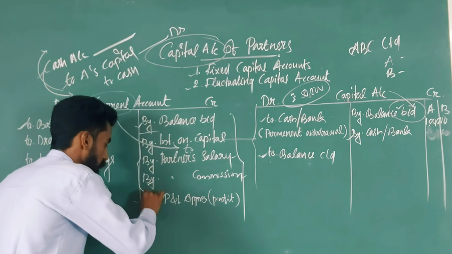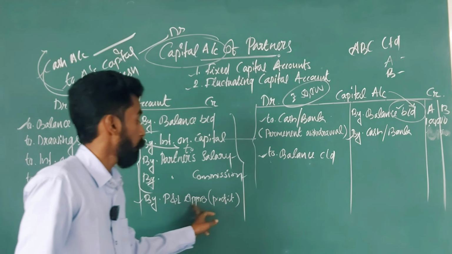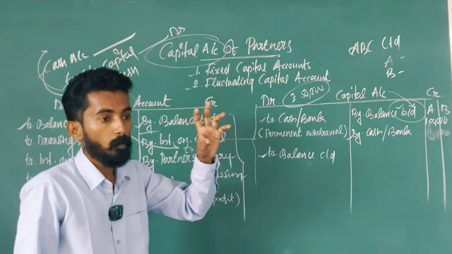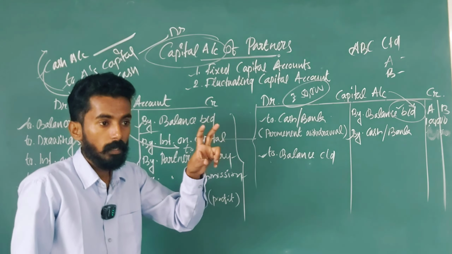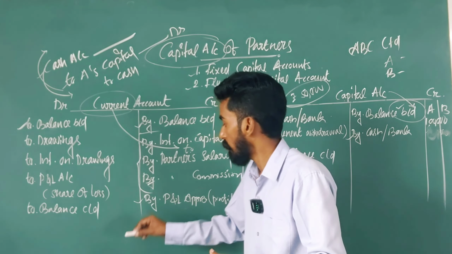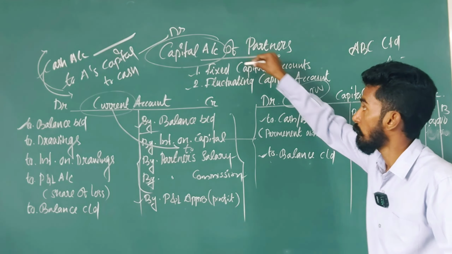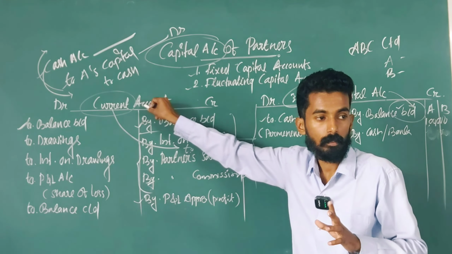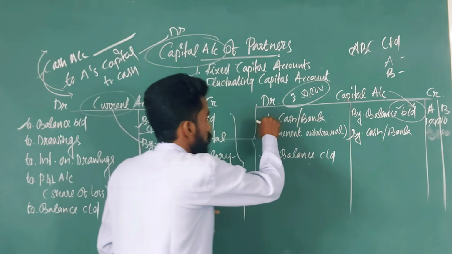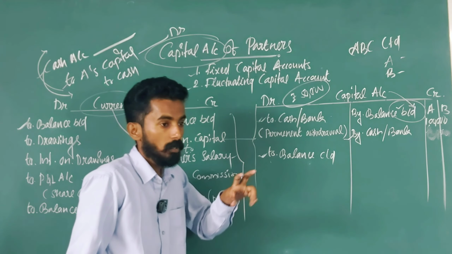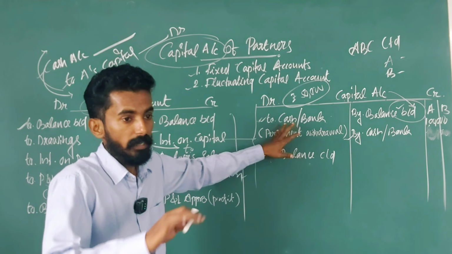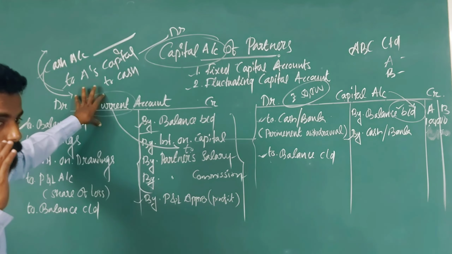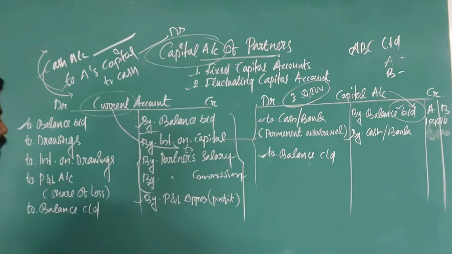You can see the last journal entry here: profit and loss appropriation account. Suppose you get a profit of 50,000. Under the fixed capital method, do we transfer that profit directly into the current account or the capital account? Very good, we have to post it into the current account, not the capital account. Clear? In the capital account only these two adjustments are posted: additional capital introduced or permanent withdrawal against capital. The rest of the adjustments we convert into the partners' current account. Clear? So these are the three.